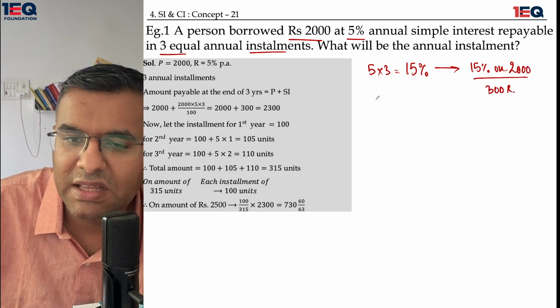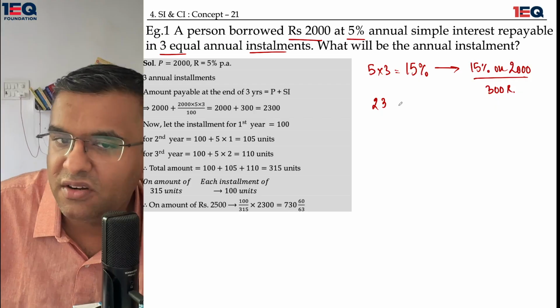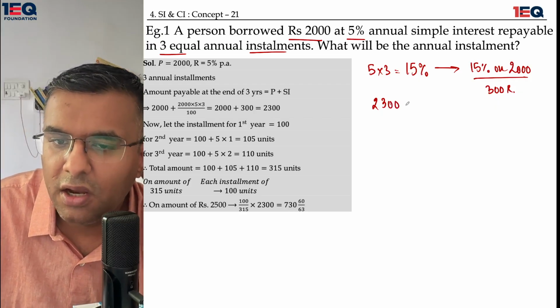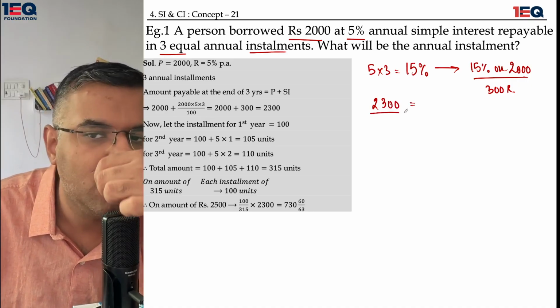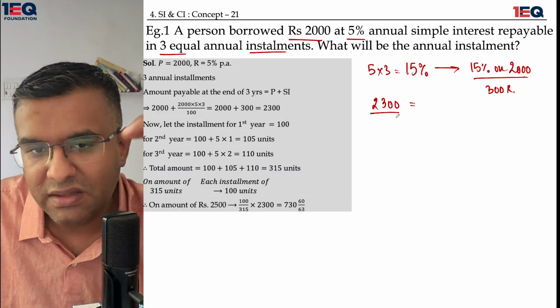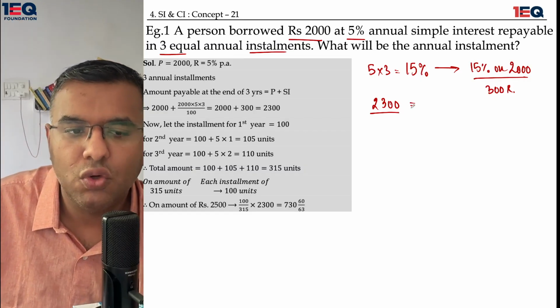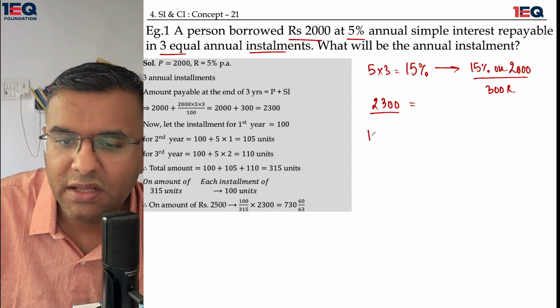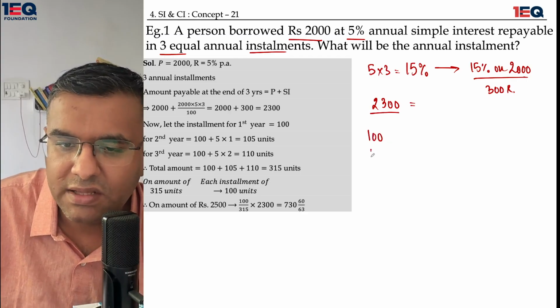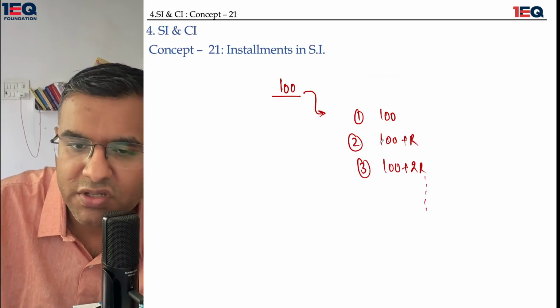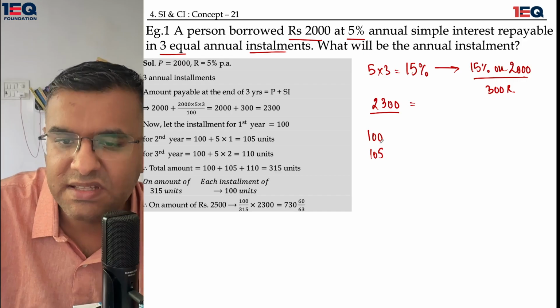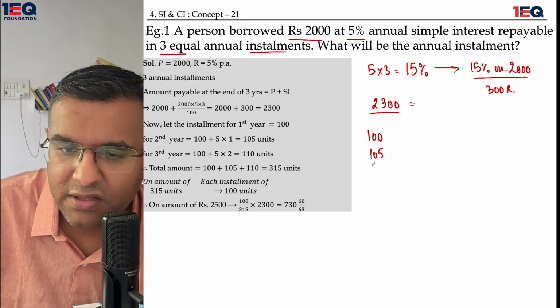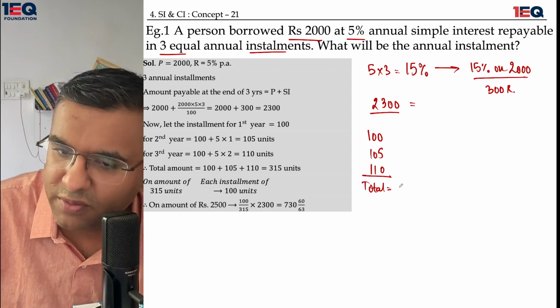That means at the end of the year, instead of paying 2000 back, I was paying 2300 rupees back. So this is the pending loan which I have to pay by using my 3 years time. So for the first installment, if I'm letting the first installment to be 100, the second installment is going to be 105, because I have taught you this concept for installments in simple interest, and the third installment is going to be 110. This means the total amount is going to be 315 units.